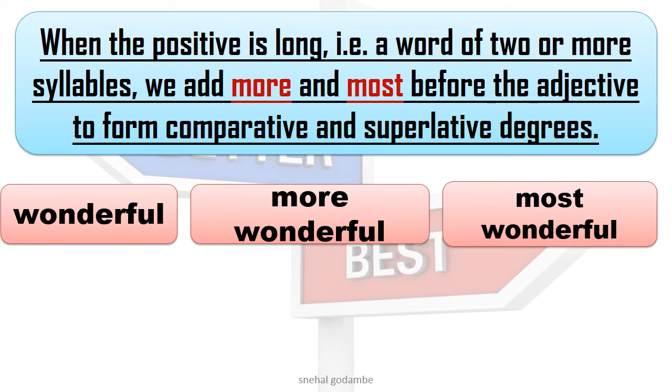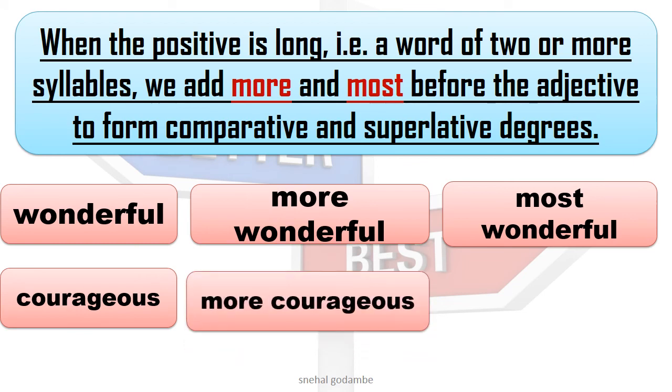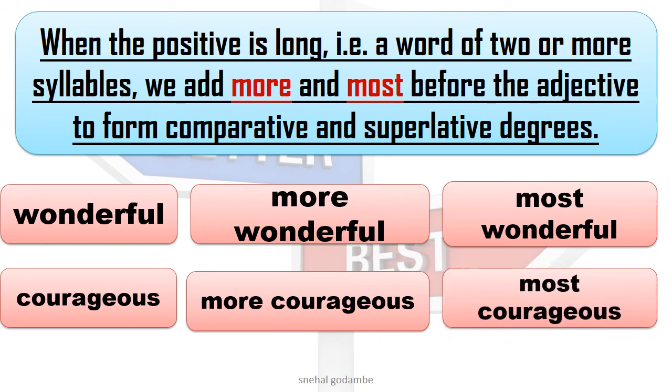We will see one more example. Courageous. We have read this word in the Androcles and the Lion lesson. So he was a courageous man. In comparative form, more courageous, and in superlative form, most courageous.